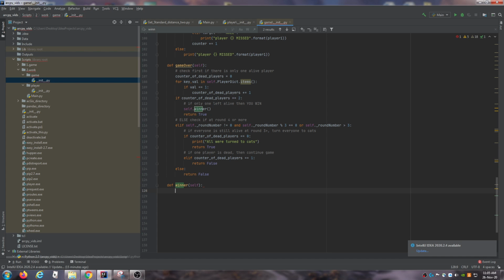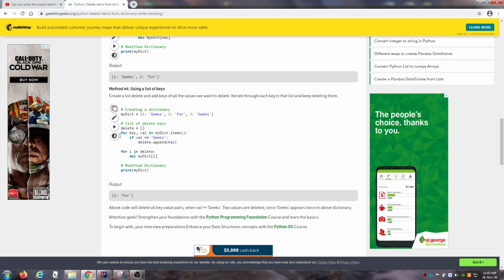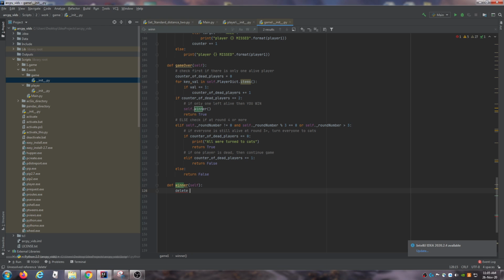So you can't actually delete an item while you're iterating through. That's why we need to replace all the players with 1s. If you try to delete the players while it's iterating, then you can't do that. So instead, we need to do it this way. I found this on W3 Schools, which shows how to delete. I'm going to create a new list of items to delete. You have to delete them all at once when you have all those that you want to delete.